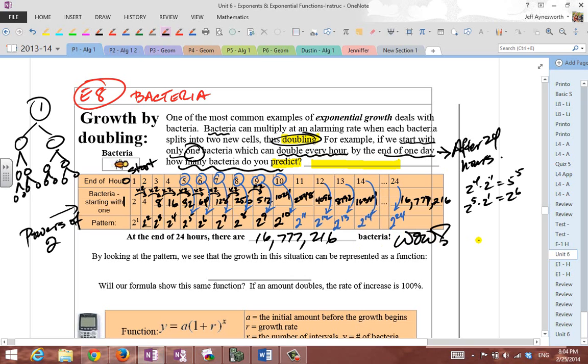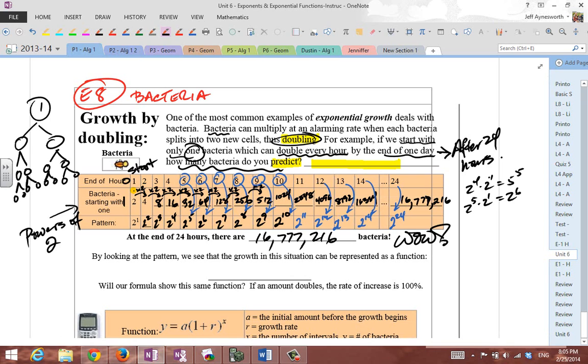And that's what we mean by something growing exponentially, because it increases so fast. I mean, can you believe that there's that many bacteria in just a 24-hour period when you just start with one and it just doubles? Can you imagine if it tripled every hour or quadrupled? Sometimes that happens too, depending on the bacteria. But I took a simple case of doubling.